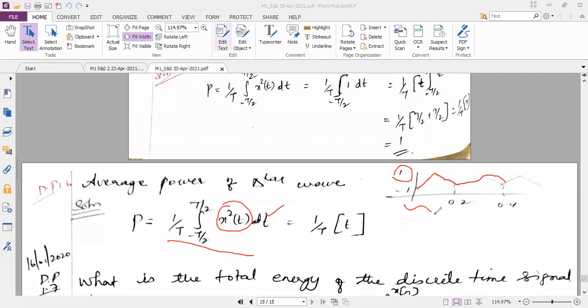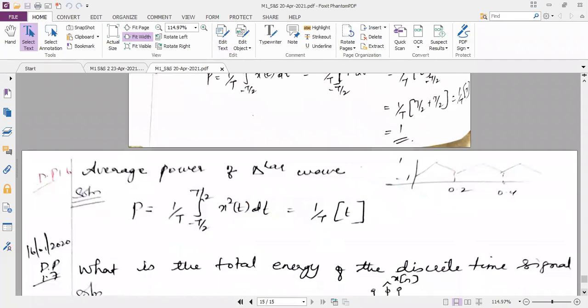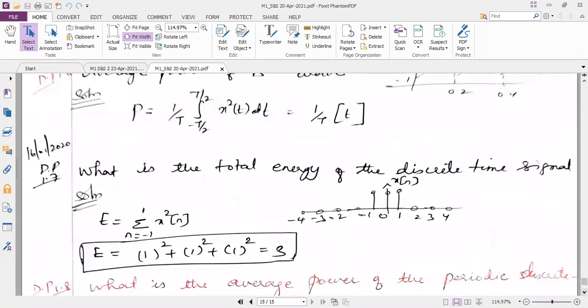Can you see the diagram and tell me what will be the limit here? 0 to 0.2. Okay, I have not completed this problem. You just substitute the limit as 0 to 0.2 and complete this problem. I hope you are noting down the question. You can do it later. 0 to 0.2. And this is very important.